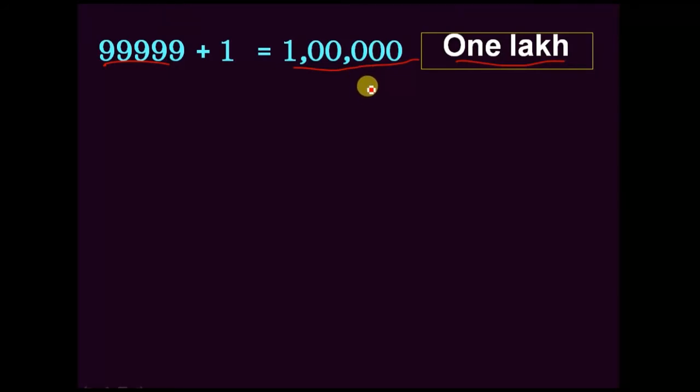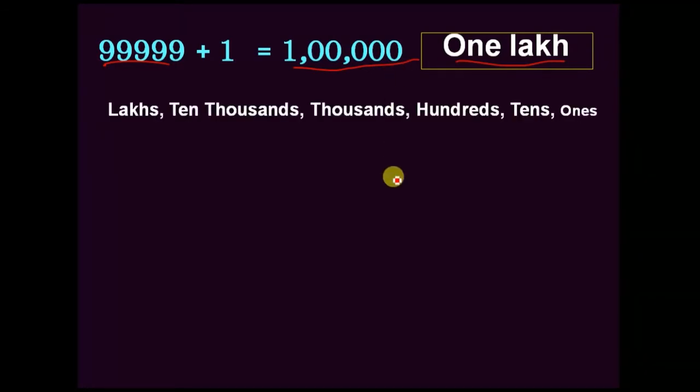Okay? In this, the completely left side place value is lakhs, then 10,000s, thousands, hundreds, tens and ones. These are the place values.